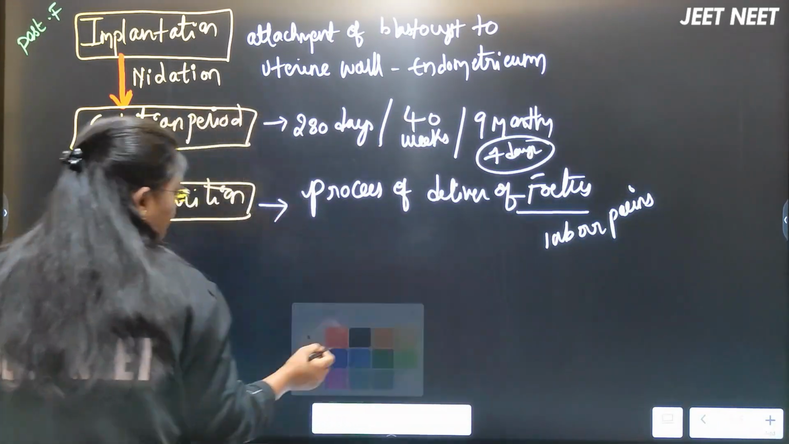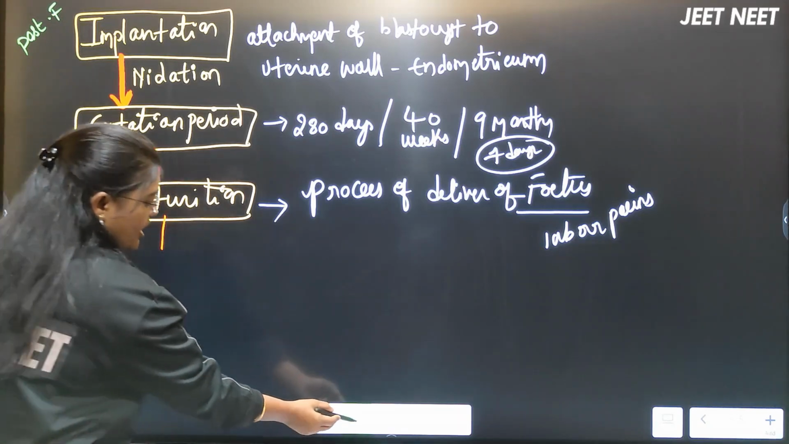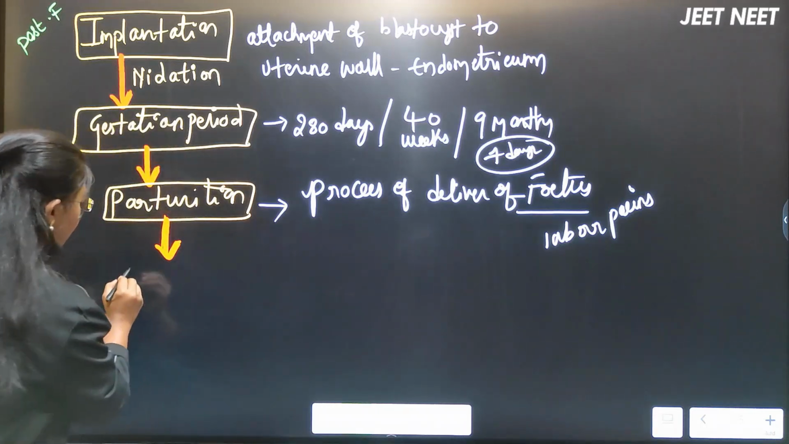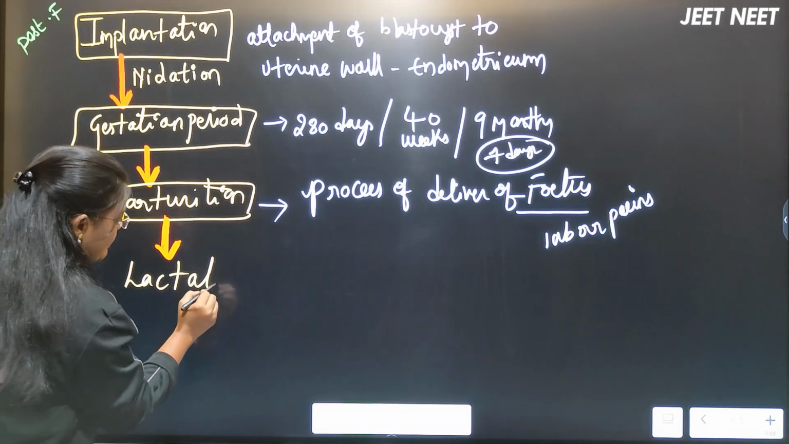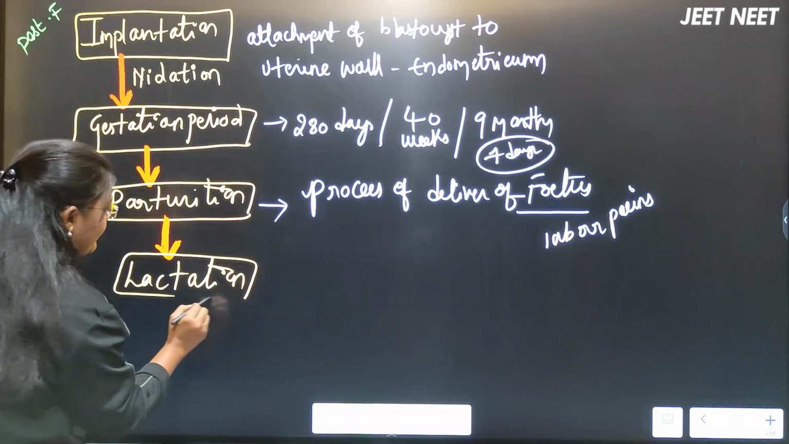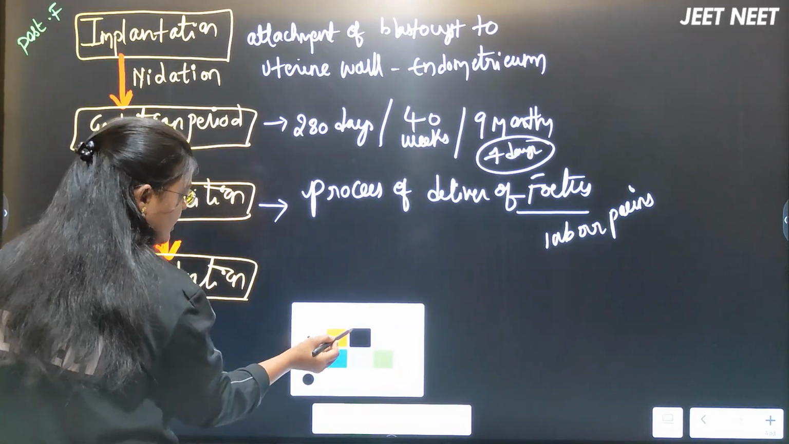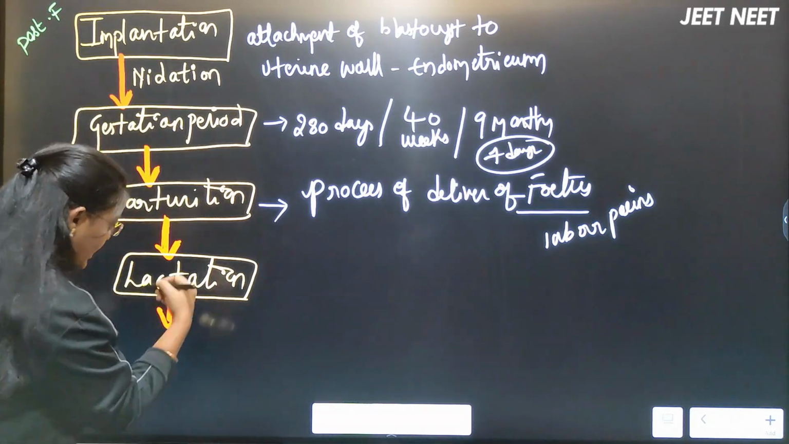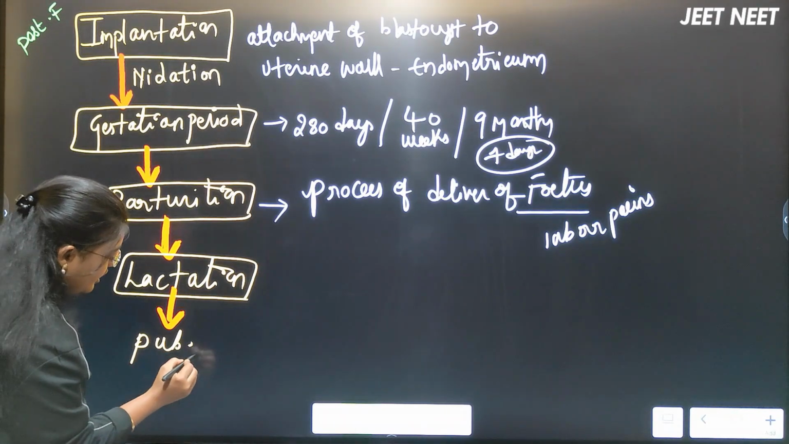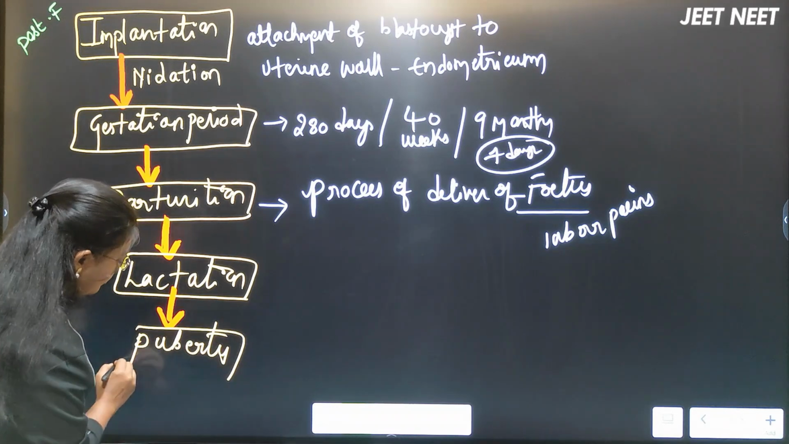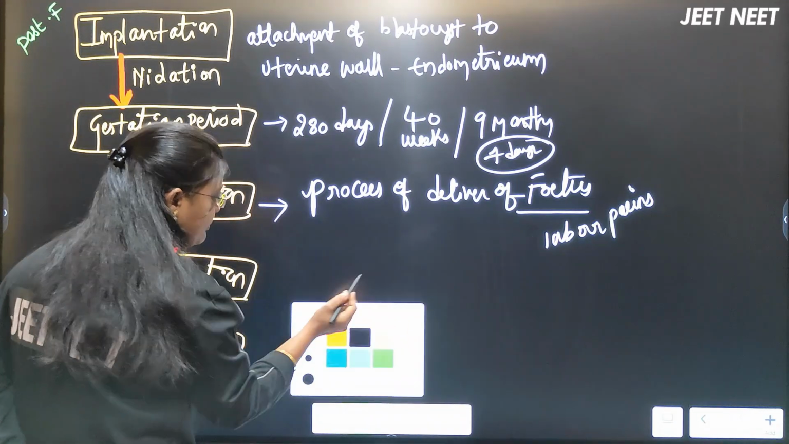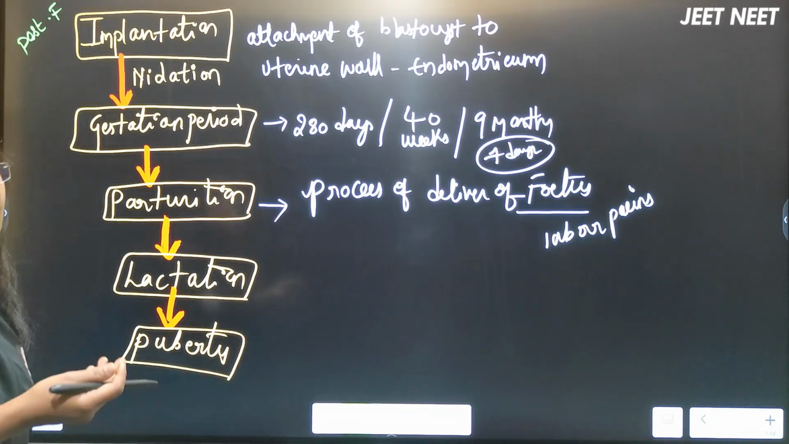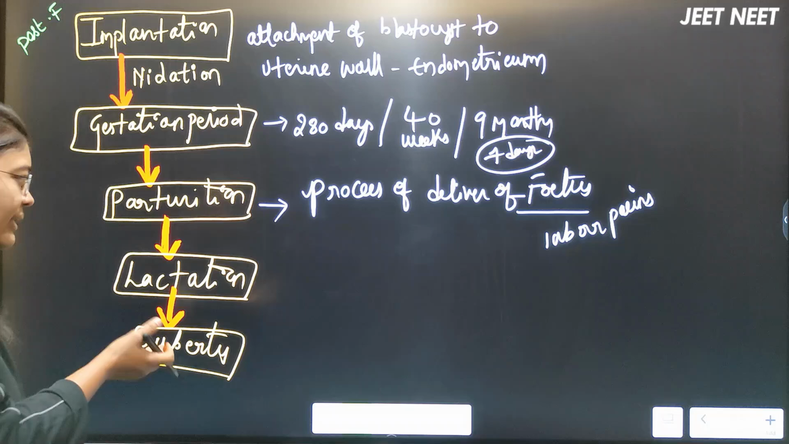After the fetus has been delivered, the next step will be lactation. The baby has to be nourished with milk, right? And after lactation, the baby will undergo the next process of development, that is puberty. The baby will reach the puberty condition. Everyone knows the meaning of lactation: nourishment of the infant with milk from the mother.